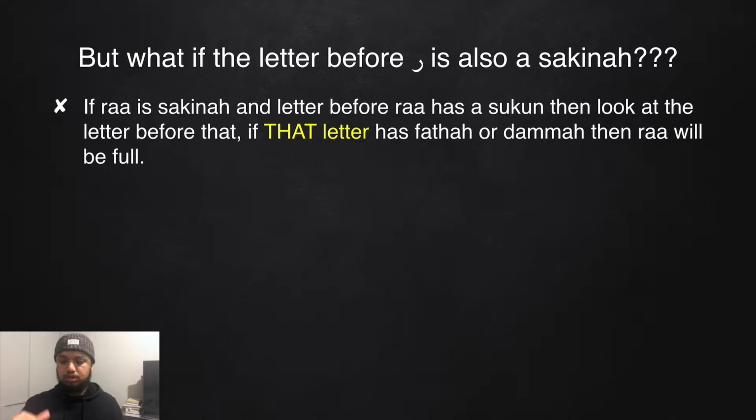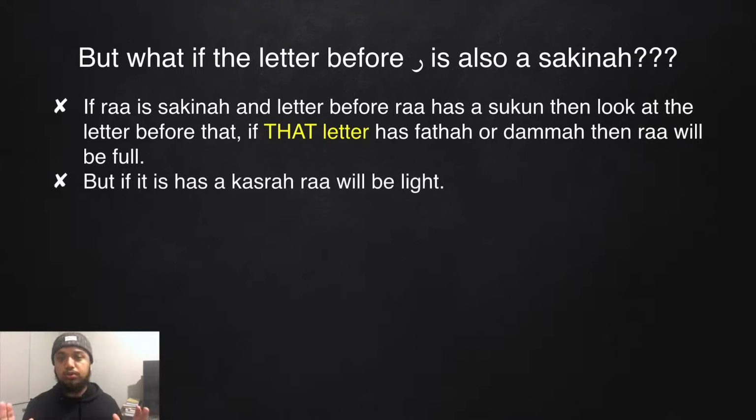If ra is sakina and the letter before ra has a sukoon, then we look at the letter before it, as you know. And then if that letter has a fatha or dhamma, then the ra will be full. If it has a kasra, the ra will be light. This instance will only really apply when you are stopping on a word. As I've said, the rules of ra may appear complicated at face value, but really they are simple.